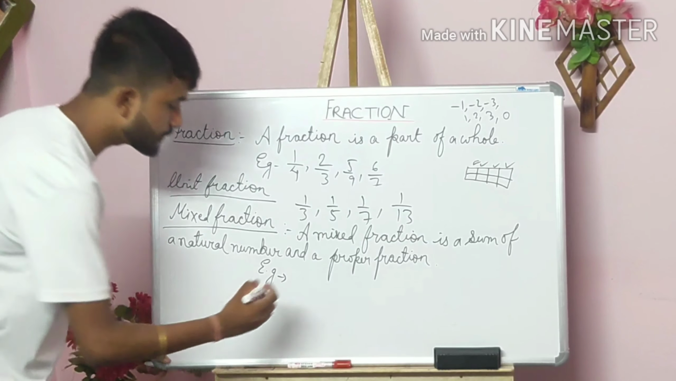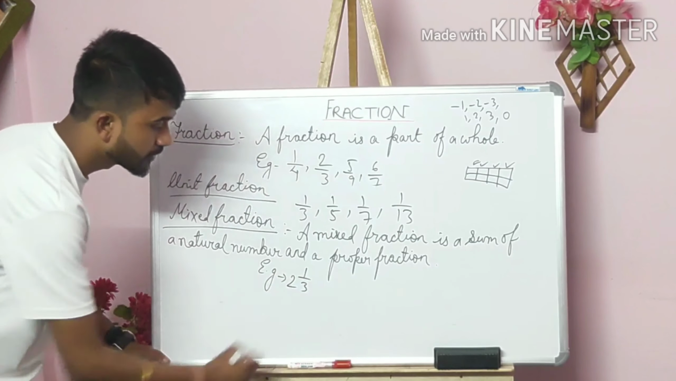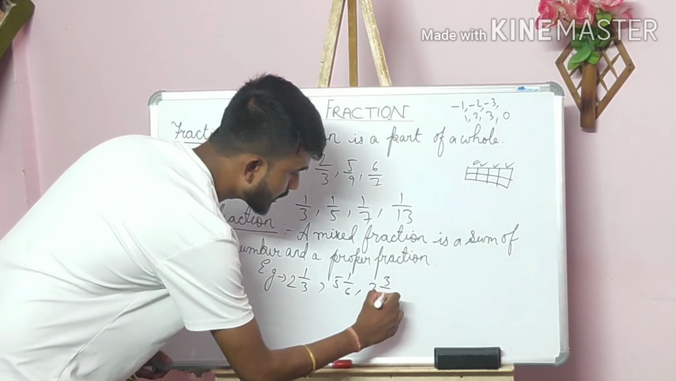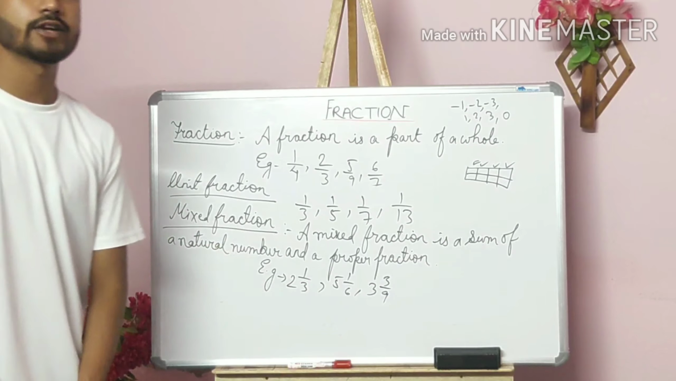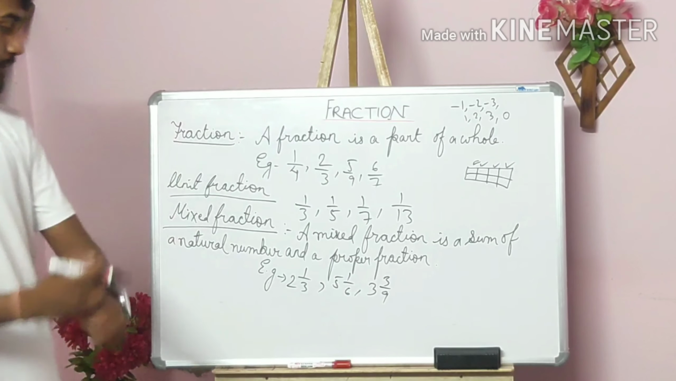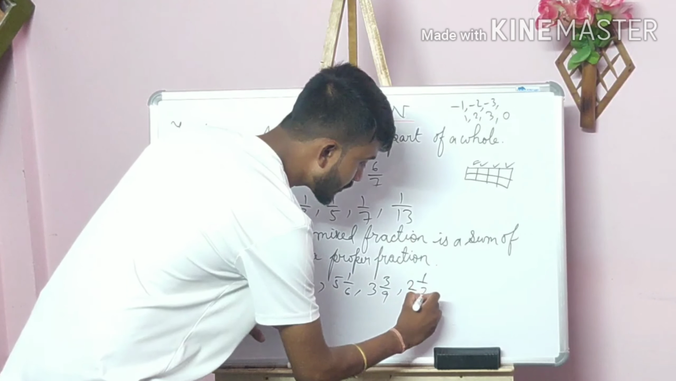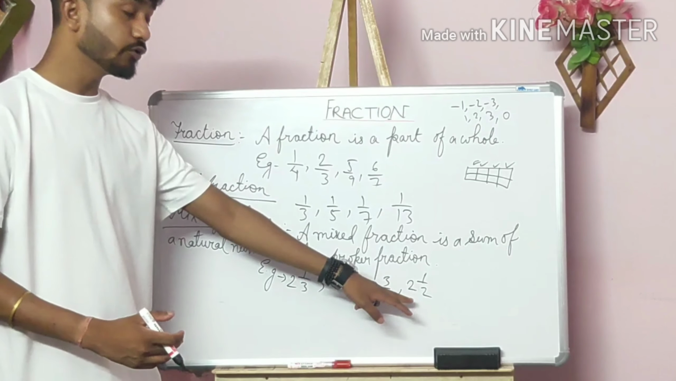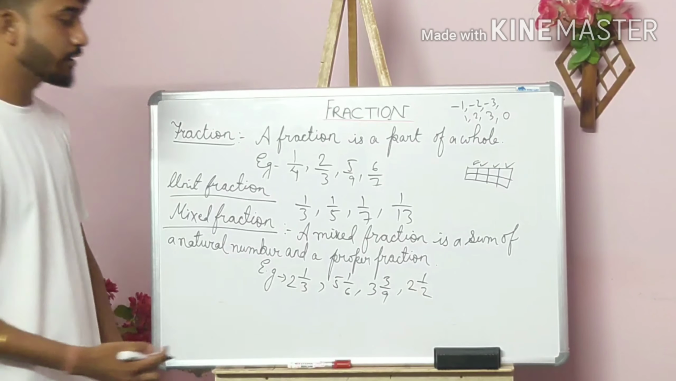Examples: have you seen numbers like 2 1/3, 5 1/6, 3 3/9? These types of fractions are always known as mixed fractions. Suppose I am taking under consideration one number, 2 1/2. I am showing this number to you practically. I think at that instance it will be more clear.